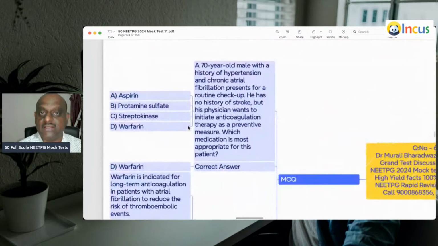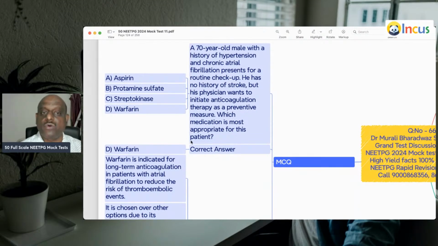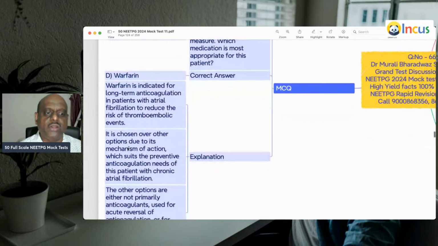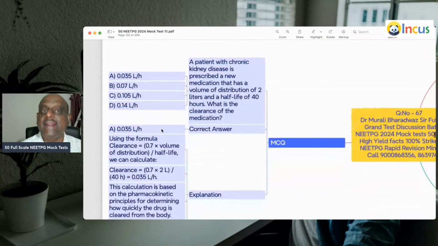Now, doctor, a 70-year-old with history of hypertension, chronic atrial fibrillation, no history of stroke. So for long-term anticoagulation in atrial fibrillation to reduce the risk of thromboembolism, what do you give, doctor? Warfarin is the one which is basically indicated.